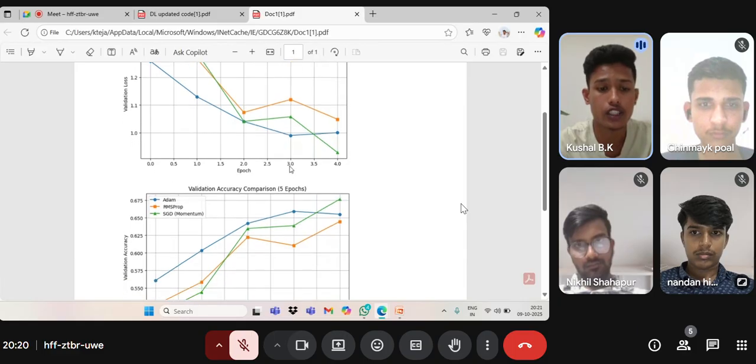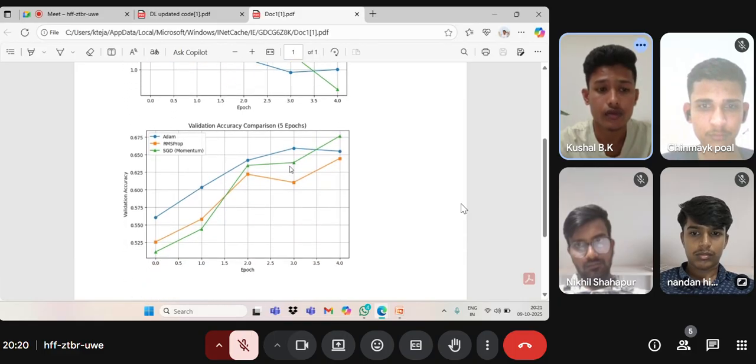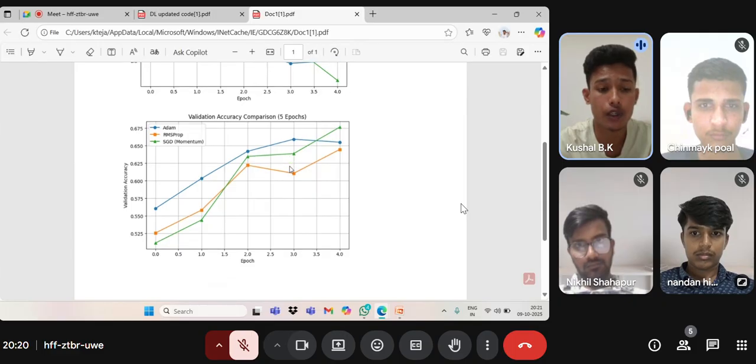Validation accuracy comparison of RMSProp and Adam optimizer. This is the result.